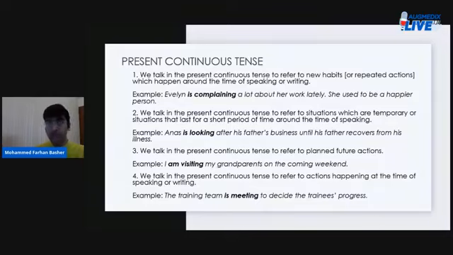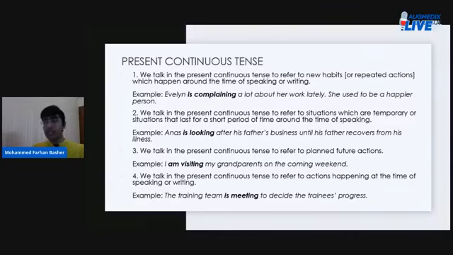We talk about such circumstances where an action is not going to last forever and is only lasting for a short period of time. We can choose to describe such actions or such circumstances in the present continuous tense.